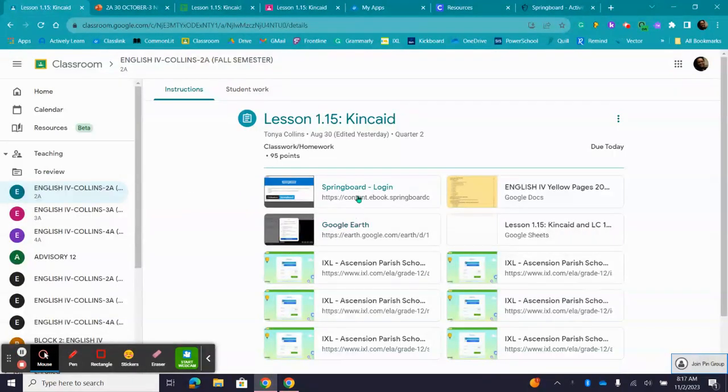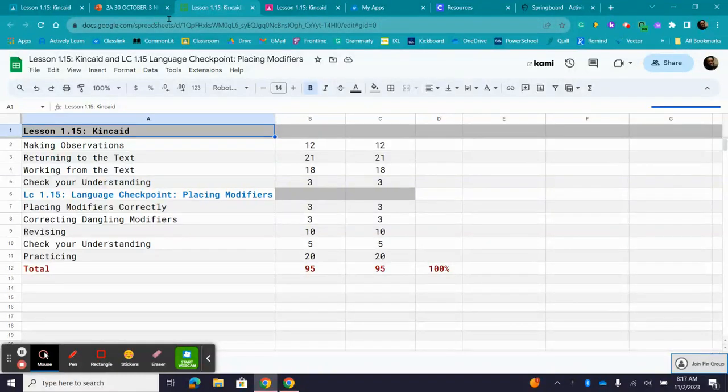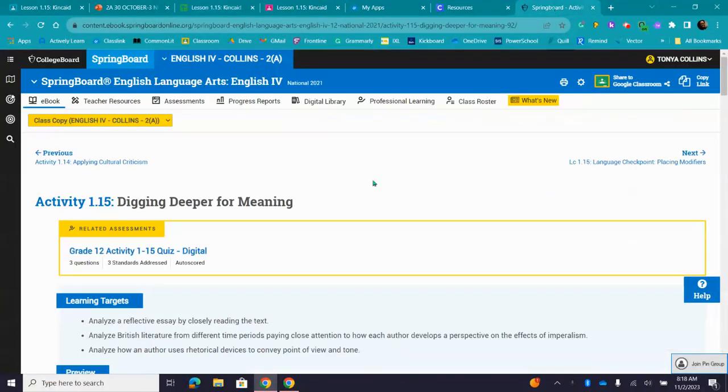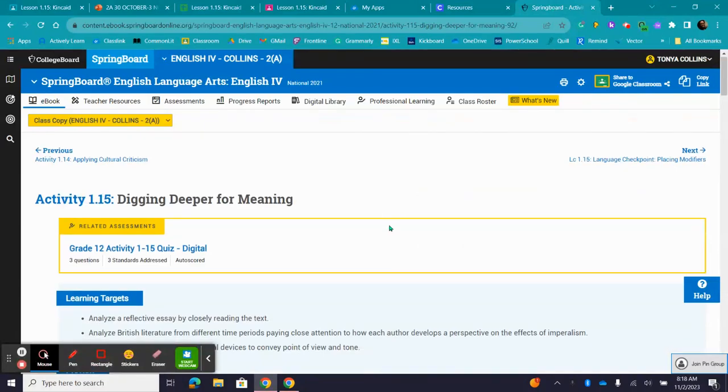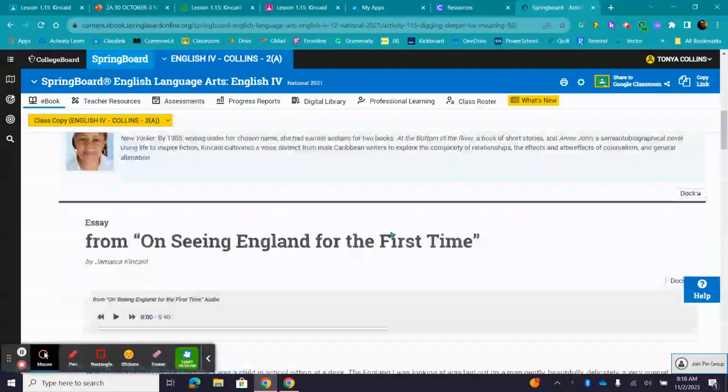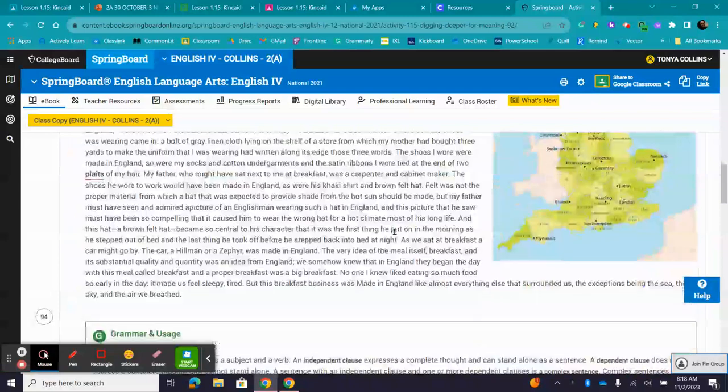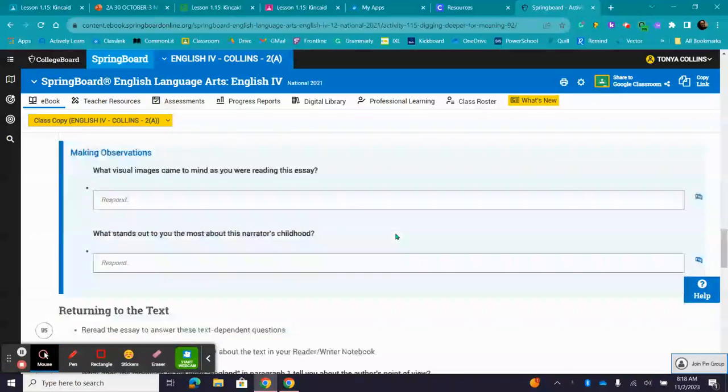Then what will you do after that? Well, you will kindly go to Springboard and make sure that you have everything listed on your Google Sheet. Okay, so let's go look at Springboard. First off, you need to make sure that you have answered both of these questions under making observations.